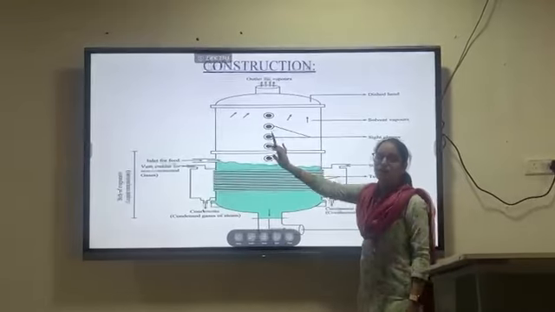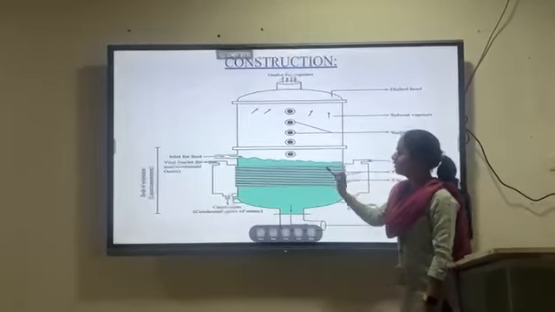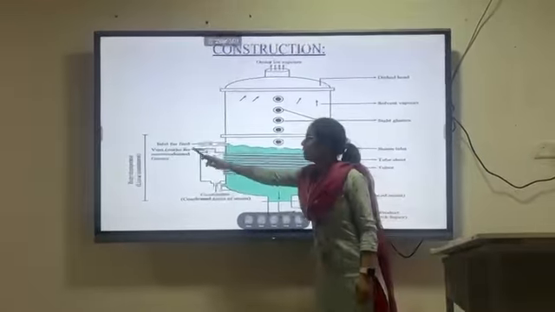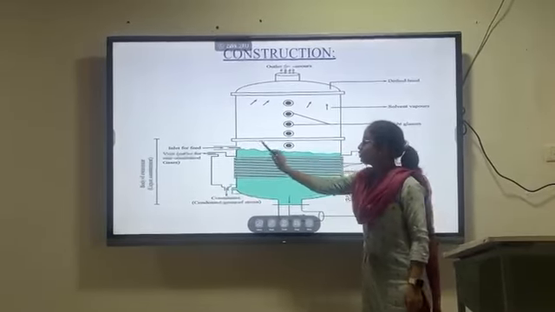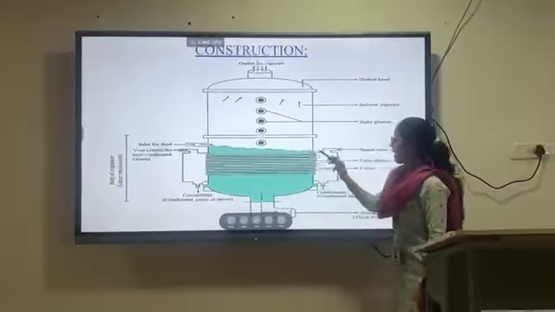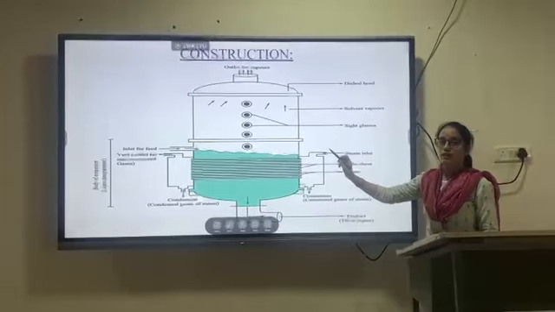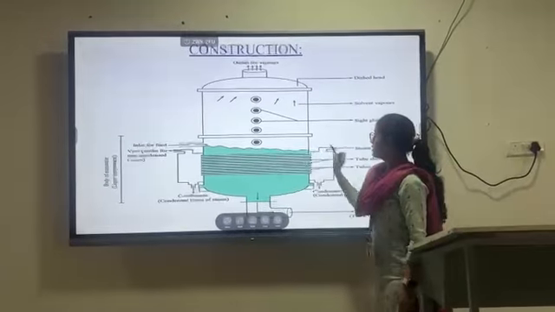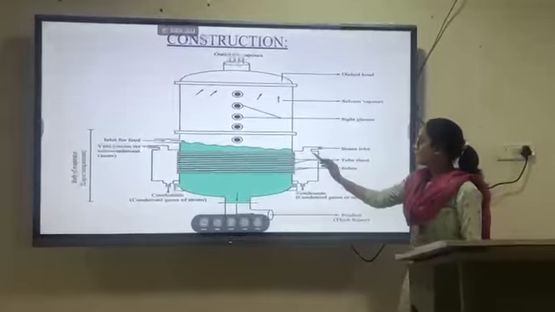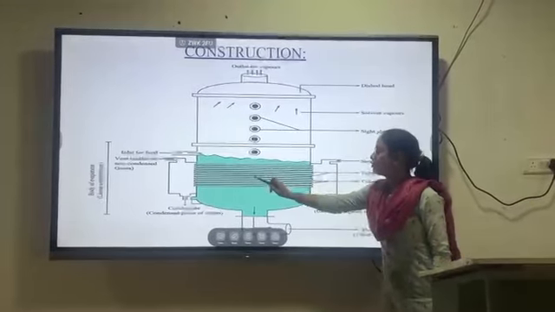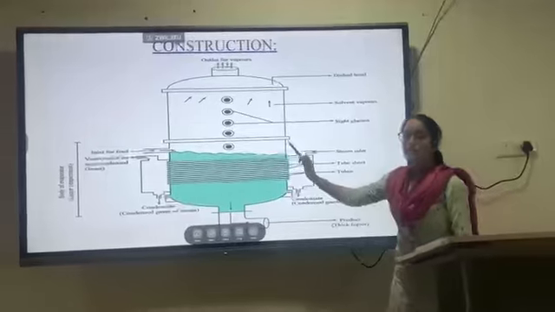Coming to the working of the horizontal tube evaporator. First, the feed will be introduced from the feed inlet, which means the liquid will be passed through this feed inlet. And from the steam inlet, the steam will be passed into the horizontal tube evaporator. These horizontal tubes will receive the steam from the steam inlet.